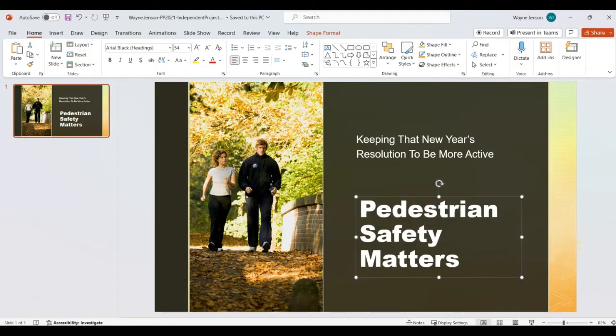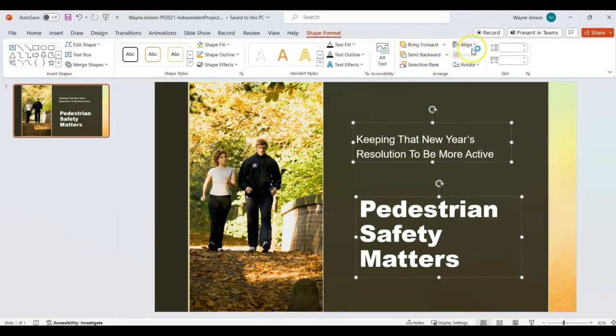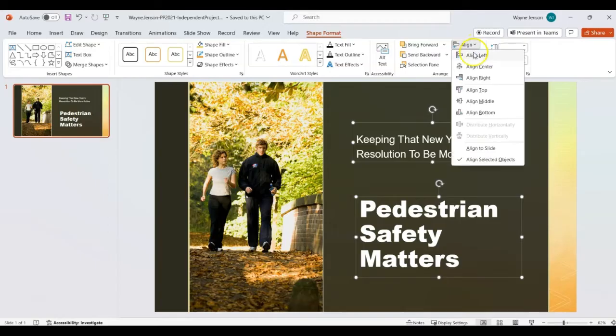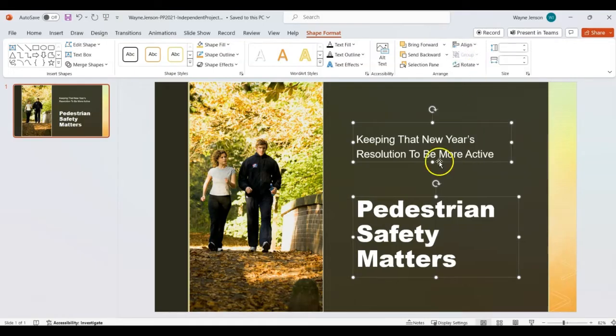Okay, and then we're going to select both placeholders. So select this. We already have this one selected, but I like to always click on the border and then hold the control key down and select the second one. And then we need to go to the Shape Format tab and select Align and click Align Left. So we're aligning the placeholders, not the text. And then that one will move over so they're both lined up on the left-hand side.